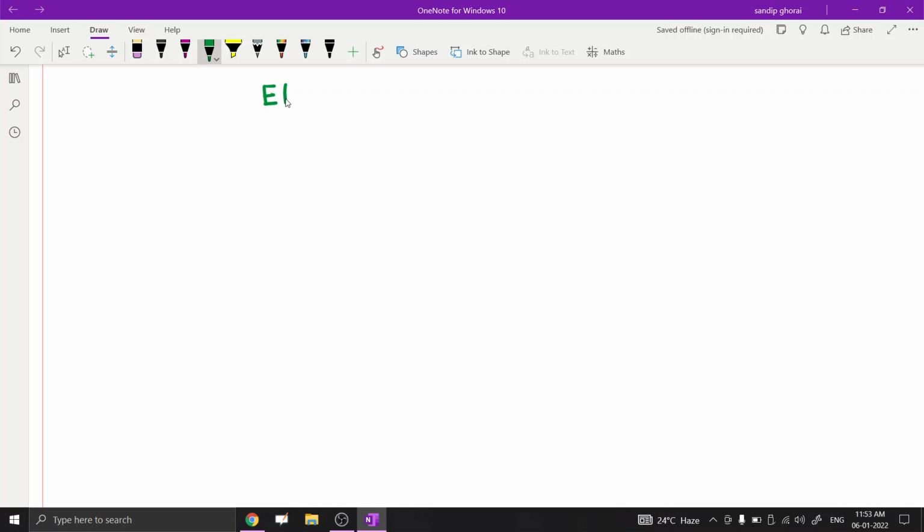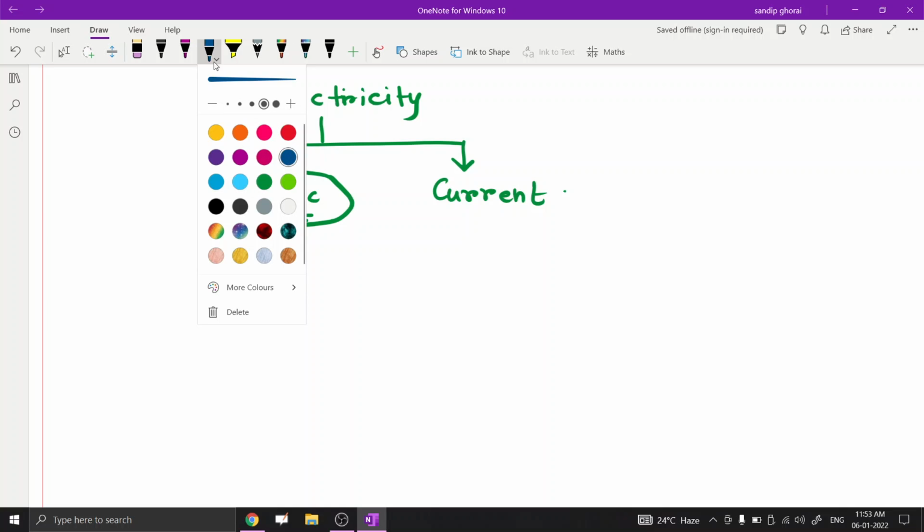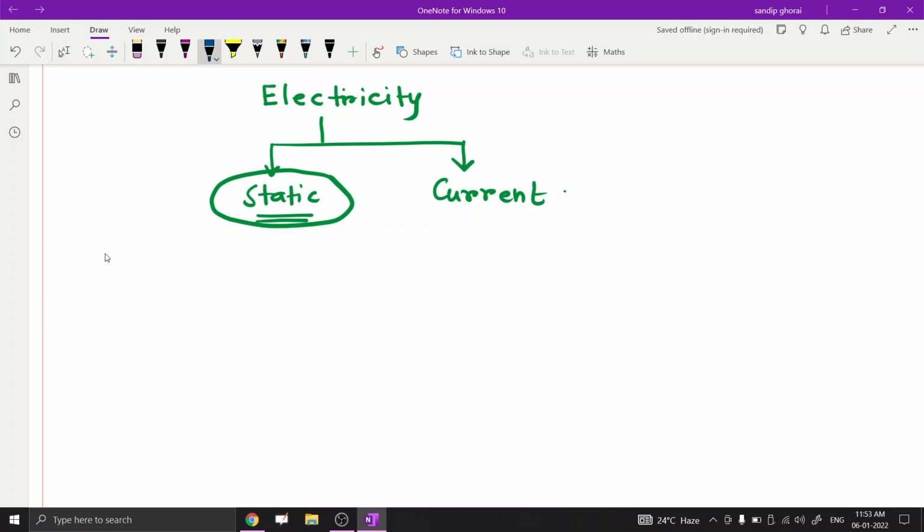Today we are going to discuss our last chapter, electricity. In general, there are two types of electricity: one is static electricity and the other is current electricity. In your syllabus, we have to study only static electricity, not current electricity. First, we need to know the key points.